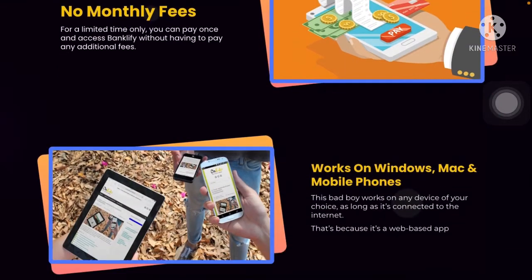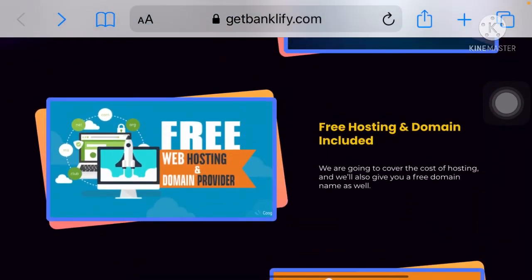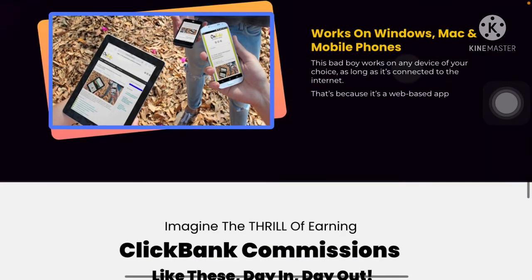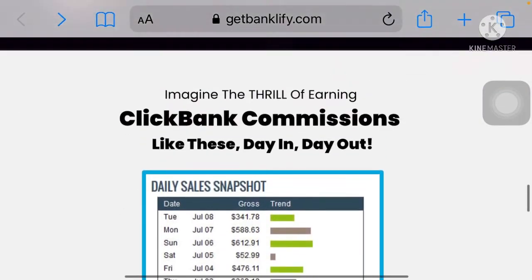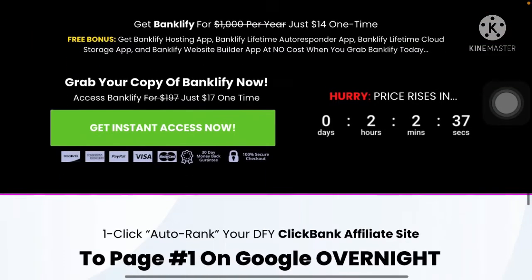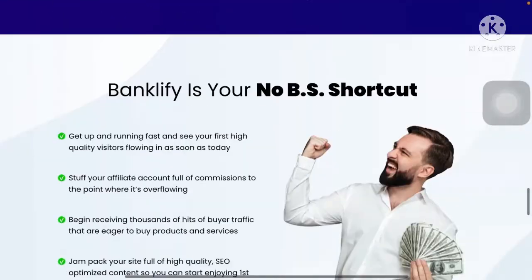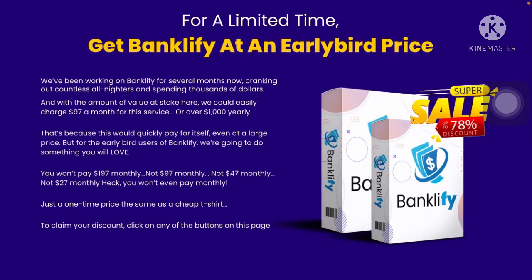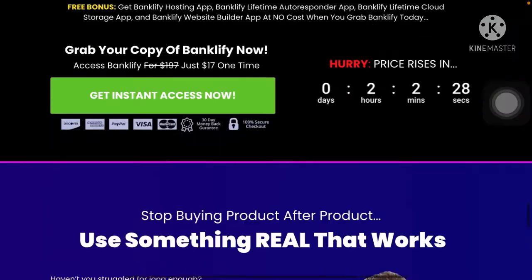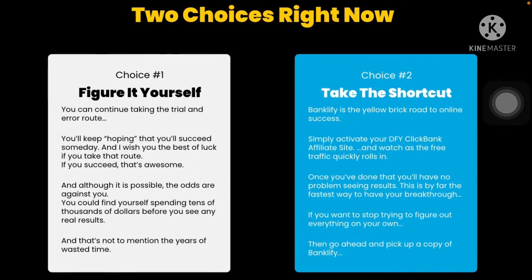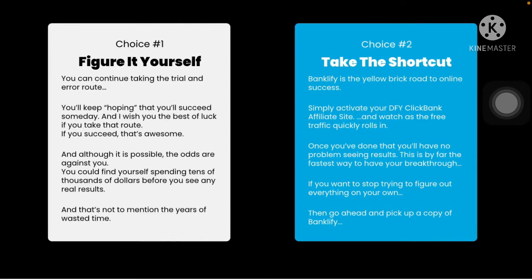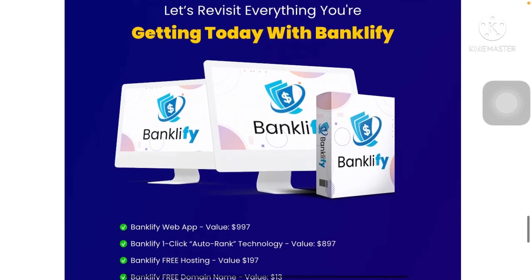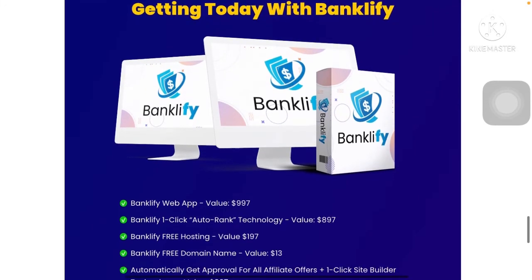Here is all. You can see no monthly fees, free hosting, a domain included, works on Windows, Mac and mobile phones. Yeah, here you can see all the results of the persons. Yes, it is giving an early bird price, that is 78% off. That's crazy. You have two choices, that is figure it out yourself or take the shortcut. Yes, you can select one of them. And let's revisit what you are getting today with Banklify.